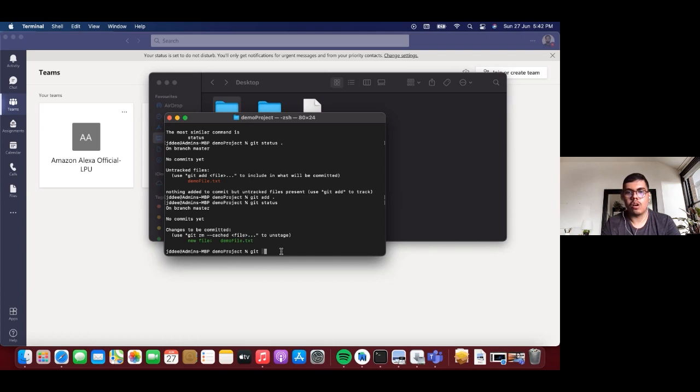If you run the git commit command, as I said, the add and commit commands work together. With -m, you can add a message with your commit as well. For example, if you are returning to this commit at some other point of time, you will have a look at this message and remember what changes you had made. So maybe we can write that this is the initial commit, demo file. Now that we have added the message, we can hit enter.